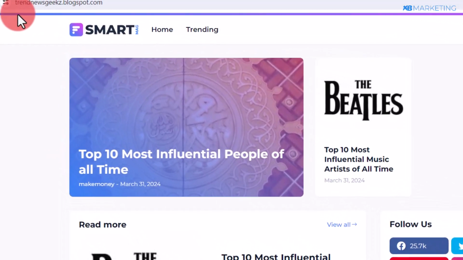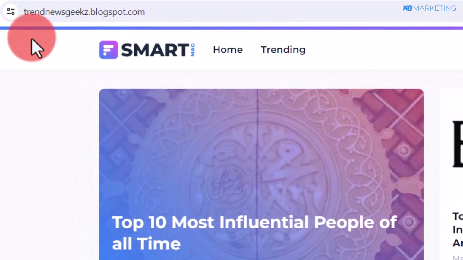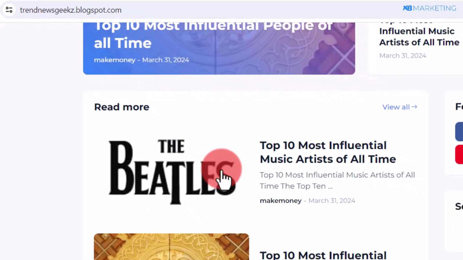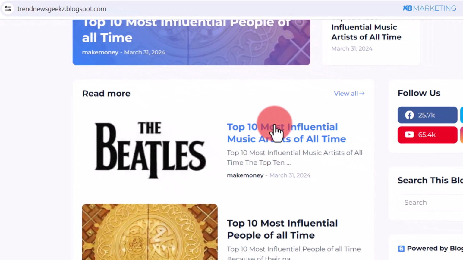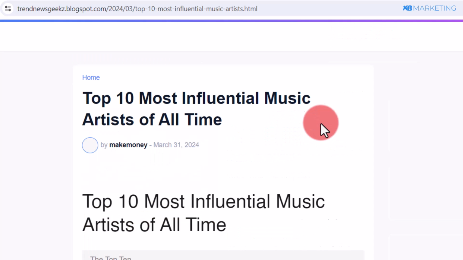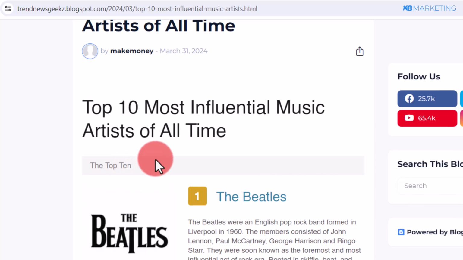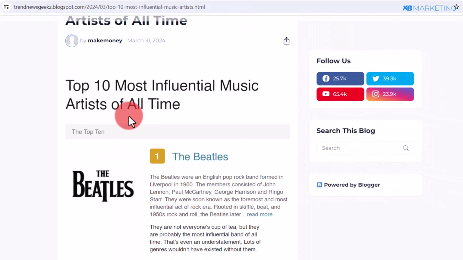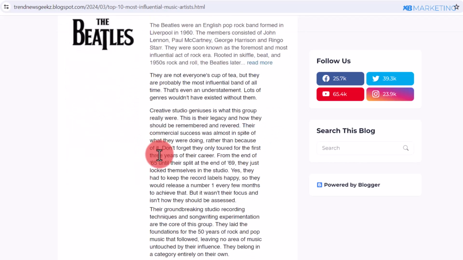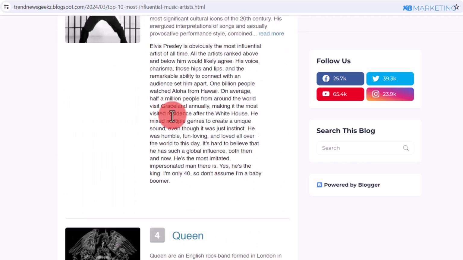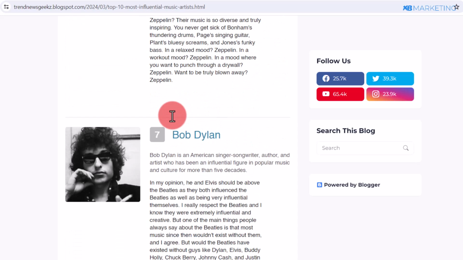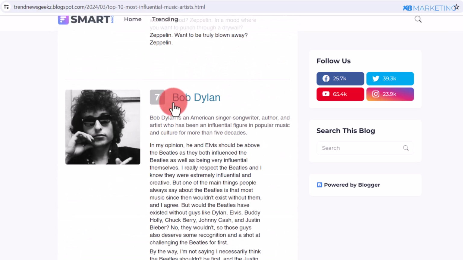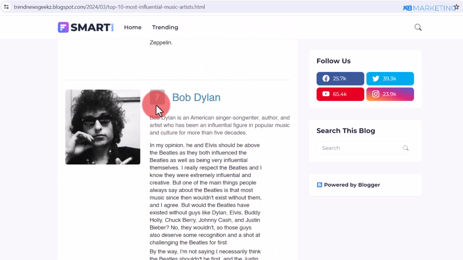You can see this website I created for free on blogger.com. Now if we take this first post here as an example, top 10 most influential music artists of all time. If I click on this post, as you can see right here, this looks like a legit website listing top 10 most influential artists of all time. If I scroll down, this is supposed to be a top 10 list, but as you can see, this list stops at number 7.